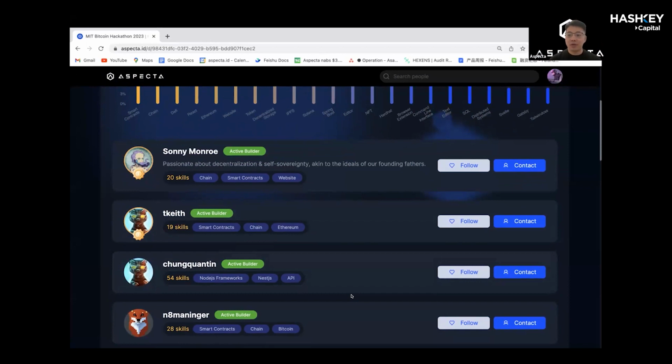If you are interested in building something to empower developers, or in creating your own builder state with Aspecta's developer ecosystem and services, we are always looking forward to working with you. Right now, Aspecta has 130K Aspecta ID holders, and we are working with more than 25 ecosystem partners. That means Aspecta has already integrated its developer ecosystem and services into more than 25 developer-focused projects, whether layer 1, layer 2, or middlewares. That's the introduction to Aspecta.